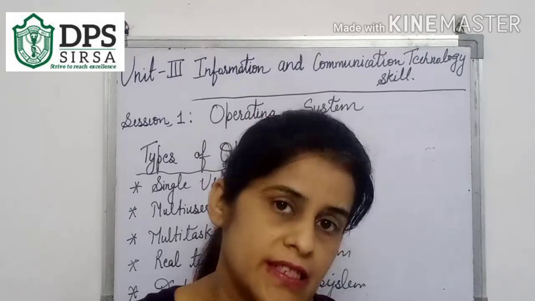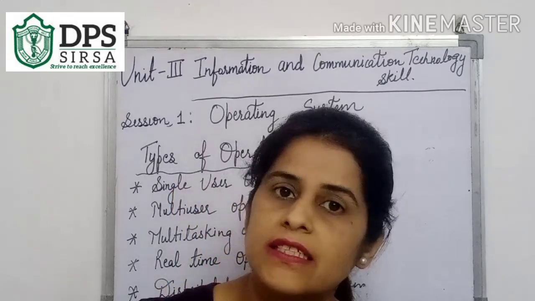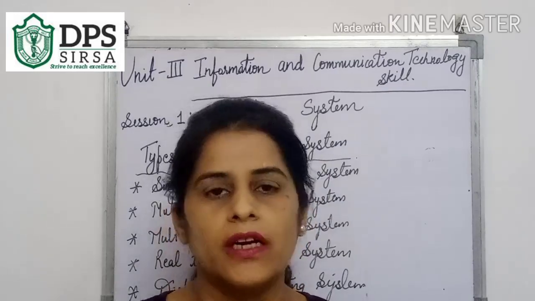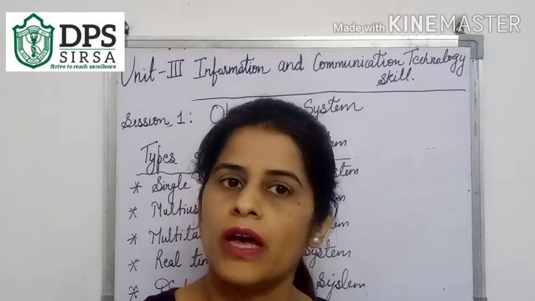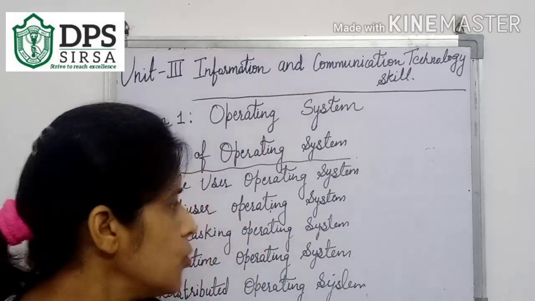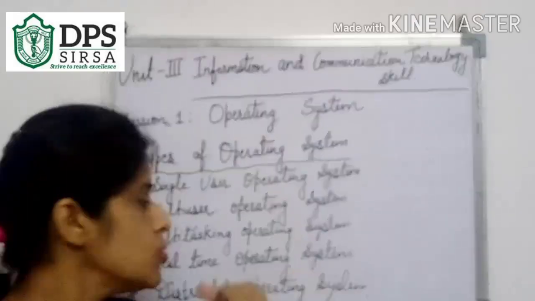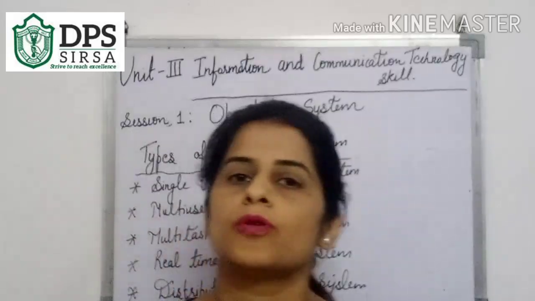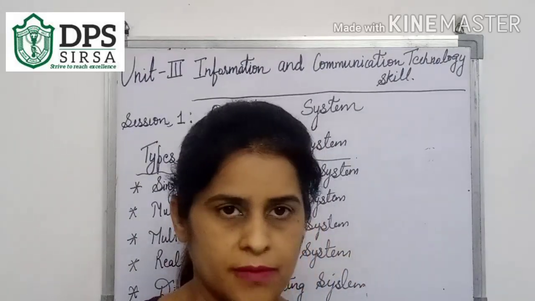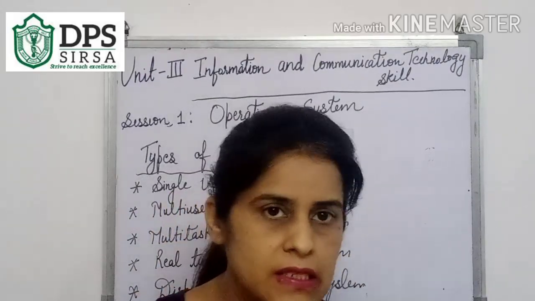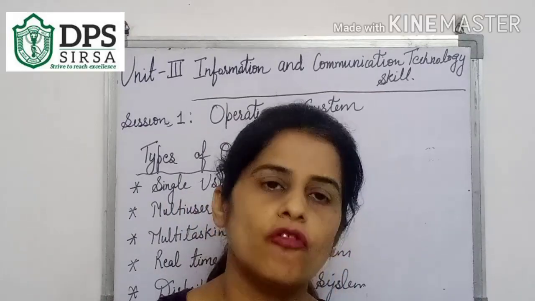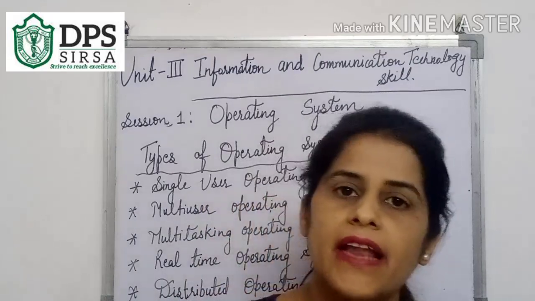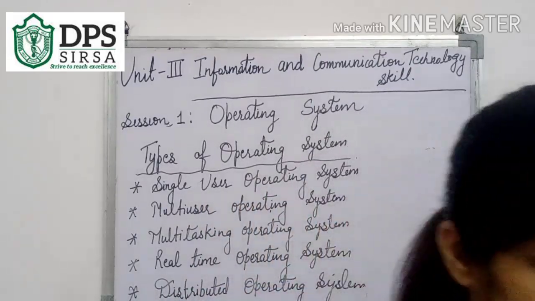So which operating system are we using in these types of works? That is known as the distributed operating system. So I think this topic is clear to you. What is single user, what is multi-user, what is multitasking, what is real time, and next is what is distributed operating system. So we have done operating system, functions of operating systems, and different types of the operating system. And next topic in this is